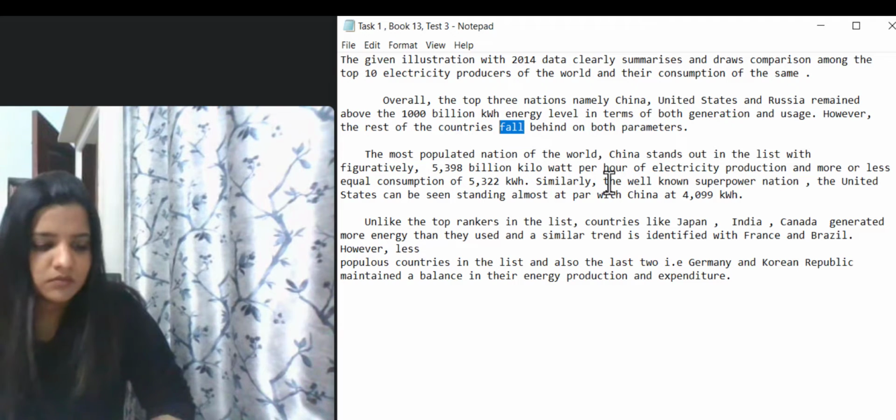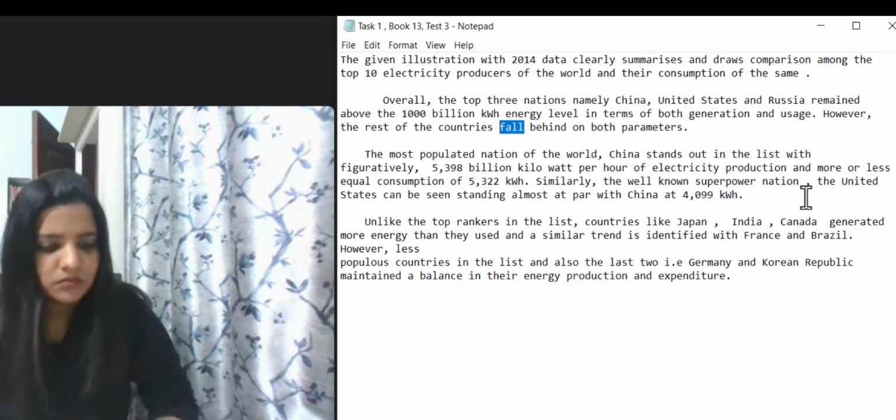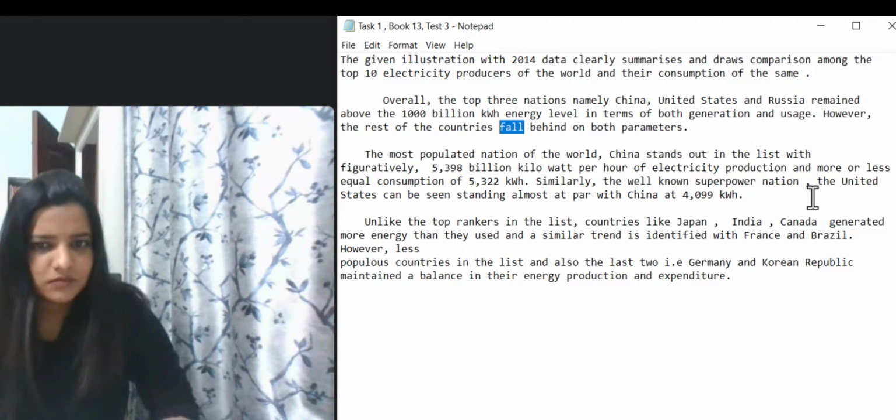Okay. Similarly, the well-known superpower nation, okay, no space before the comma. The US can be seen standing almost at par with China at 4099. Okay. Unlike the top rankers in the list, countries like Japan, India, Canada generated more energy than they used, and a similar trend is identified with France and Brazil.